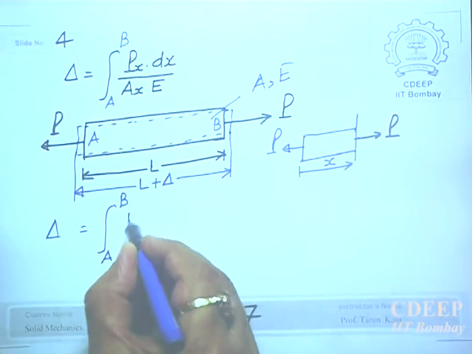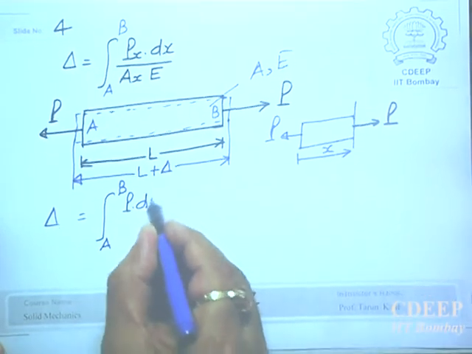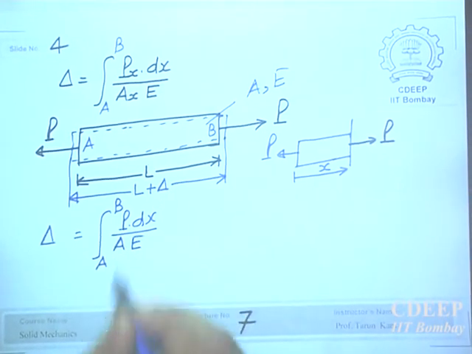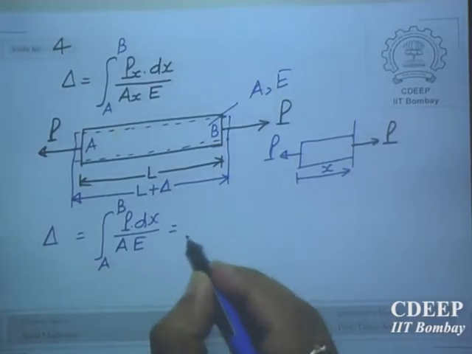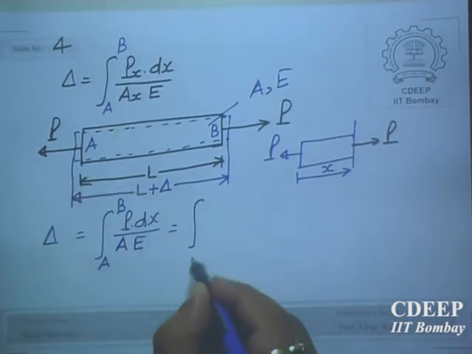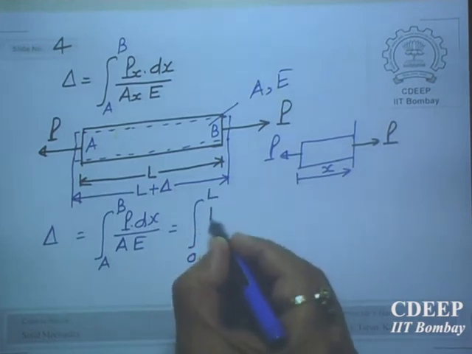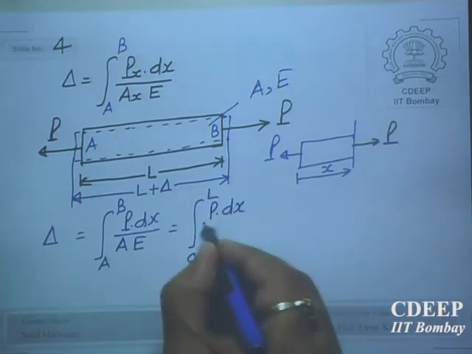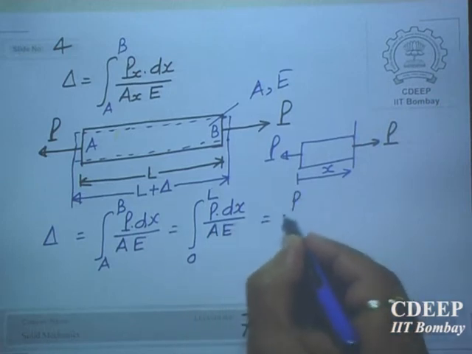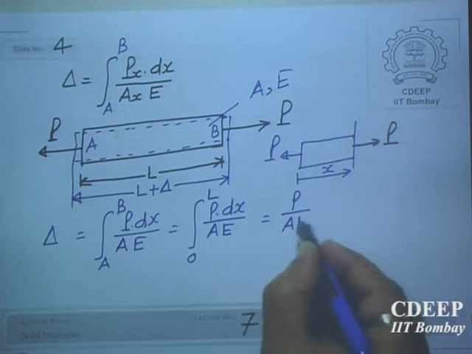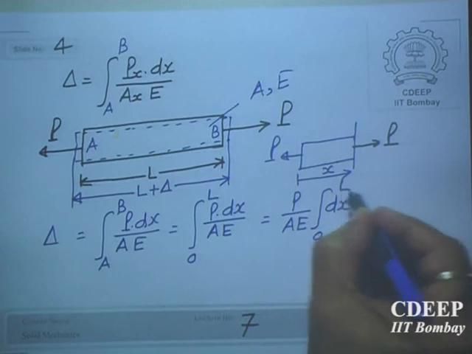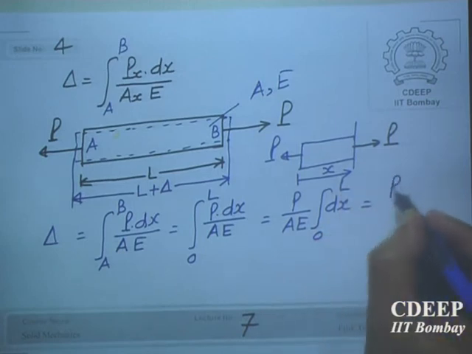So Px is P, area of cross section is A, which is again constant, modulus of elasticity E, which is again constant. If you integrate this, A to B is 0 to L, this length is 0 to L, so you have to do this P dx over AE. Everything is constant. P by AE can be taken out of the integral sign, then you have dx from 0 to L, and you get a simple formula that delta equals PL